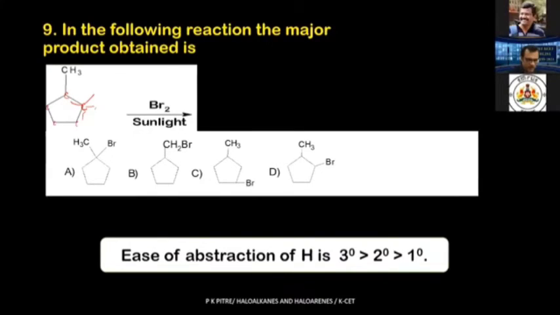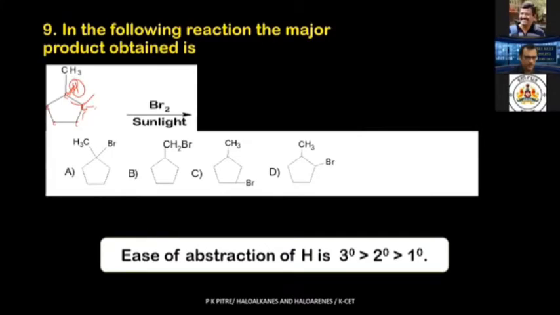Now you may ask me, sir, is hydrogen there? Of course, this is hydrogen. There is a hydrogen over here. This is not an aromatic ring. There is a hydrogen over here. What should be the name of this compound? It should be 1-methyl cyclopentane. This hydrogen will be replaced. Tertiary hydrogen will be replaced.